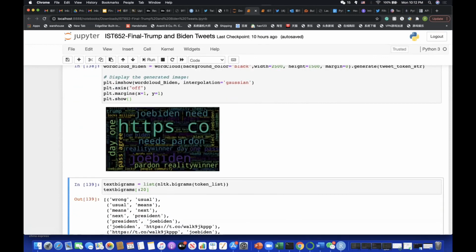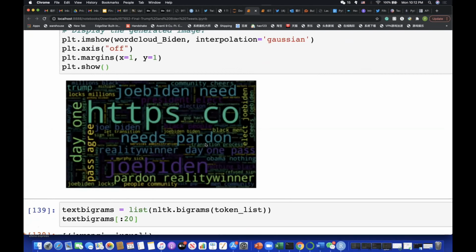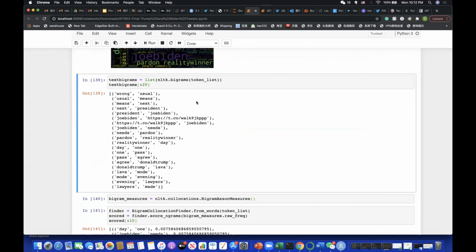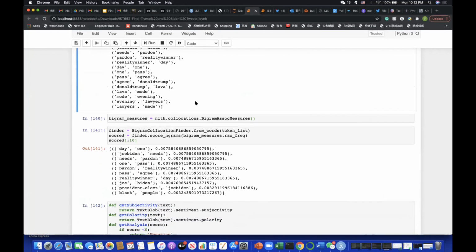Here, you can see not a lot of words related to COVID-19, but depending on the assumption we made, we argue that Biden's needs might be related to COVID-19. After that, we also use functions to display the diagram; basically two words are mentioned very frequently. Also not too much.